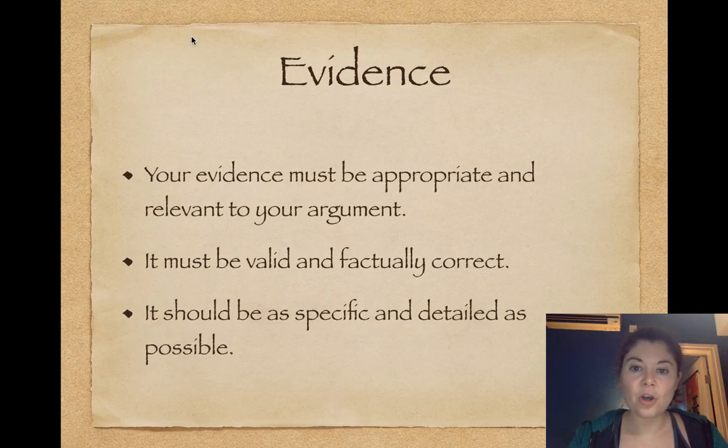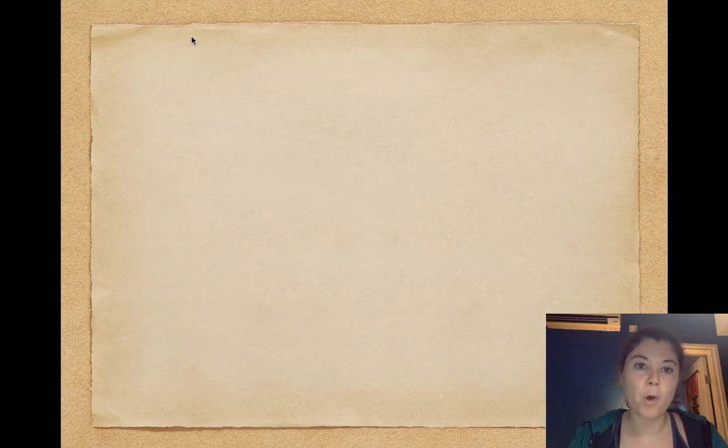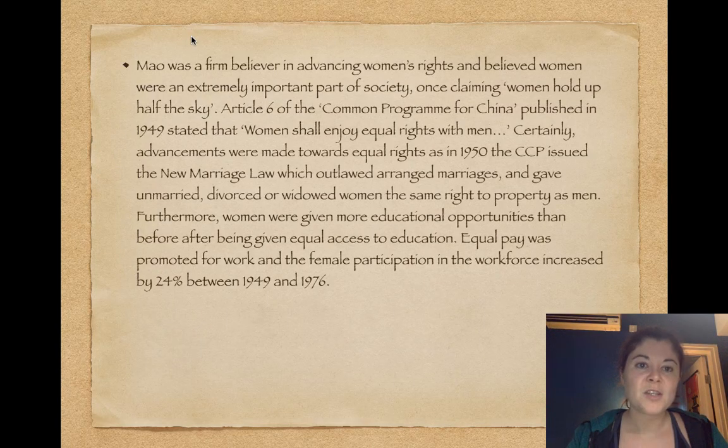So let's have a look at the continuation of this body paragraph about Mao's policies towards women. So this is the section of evidence that's provided. Mao was a firm believer in advancing women's rights and believed that women were an extremely important part of society, once claiming women hold up half the sky. Article 6 of the Common Programme for China, published in 1949, stated that women shall enjoy equal rights with men.